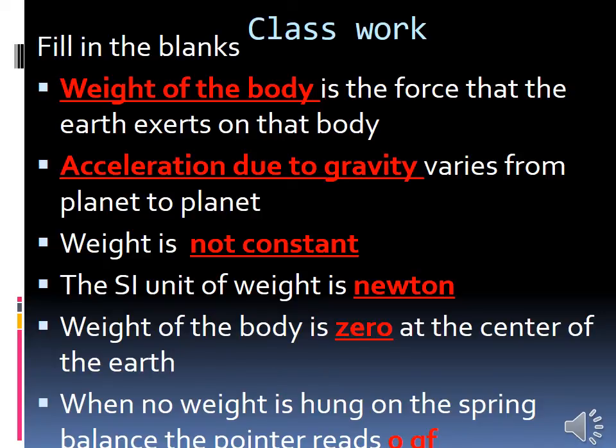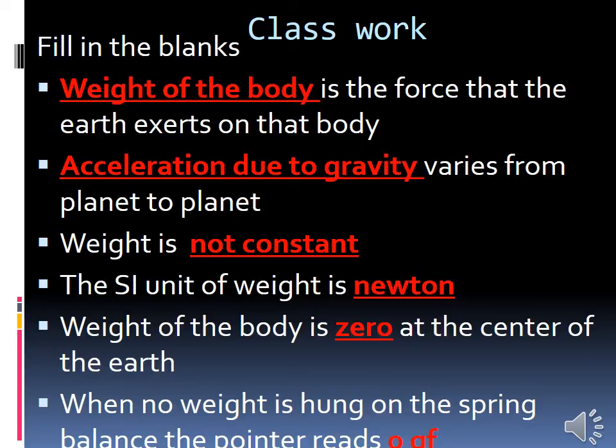Then weight depends on the mass of the body as well as the acceleration due to gravity on the planet, is it? Acceleration due to gravity varies from planet to planet. And weight is not constant. The SI unit of weight is Newton and the CGS unit is dyne.